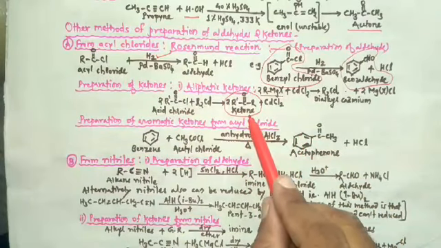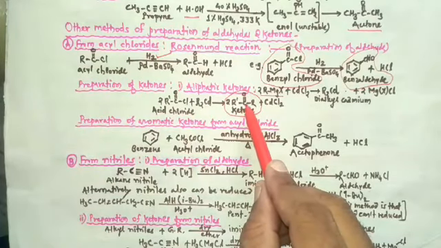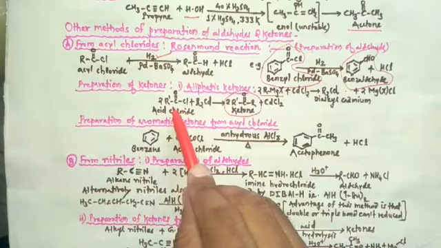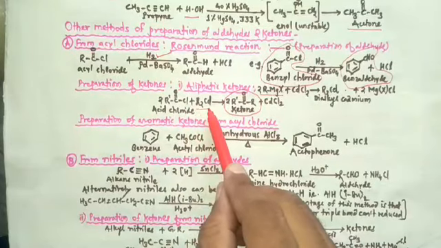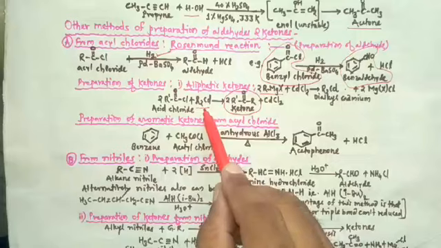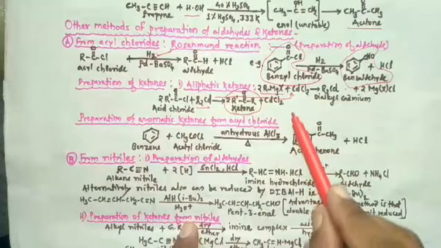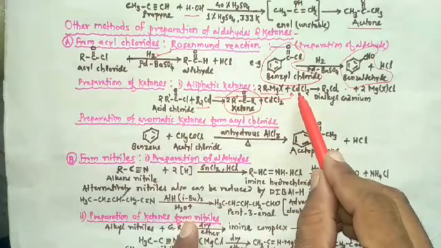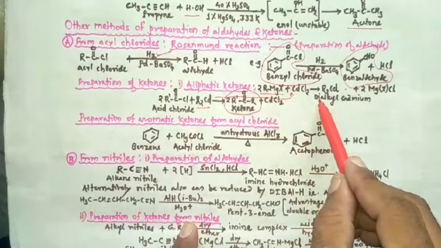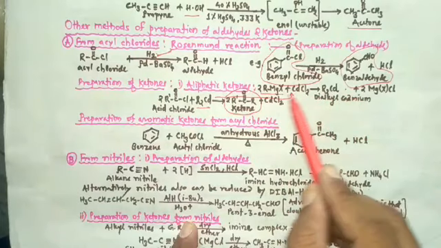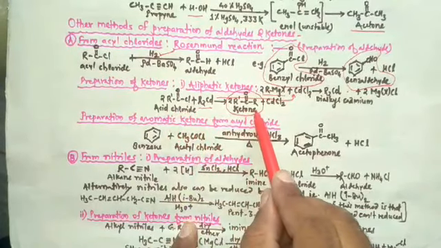Listen once again. Aliphatic ketones can be obtained from acid chloride by carrying out the reaction with dialkyl cadmium, and this dialkyl cadmium is prepared by this reaction. Here cadmium chloride is reacted with Grignard reagent, then it produces dialkyl cadmium. Dialkyl cadmium on reaction with acid chloride produces ketones.